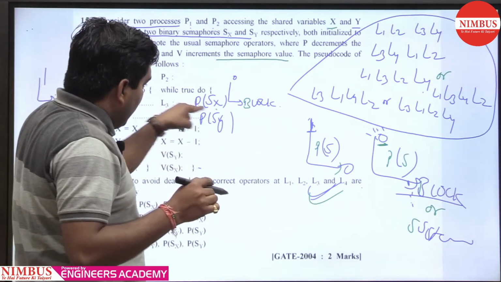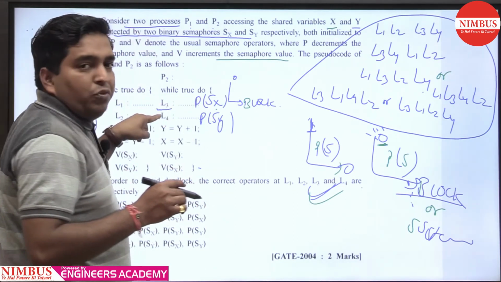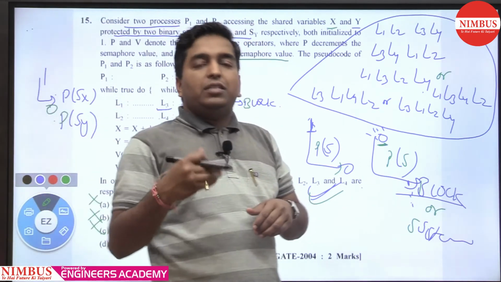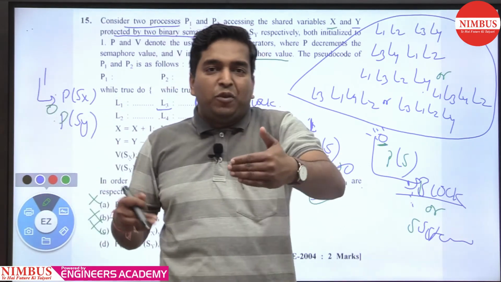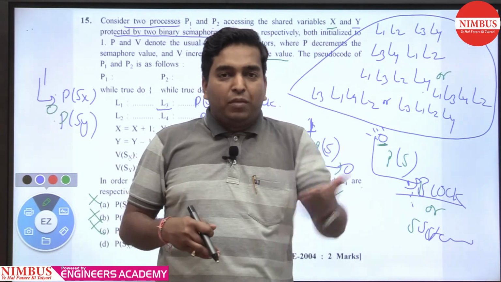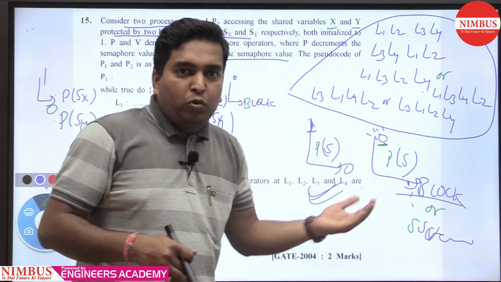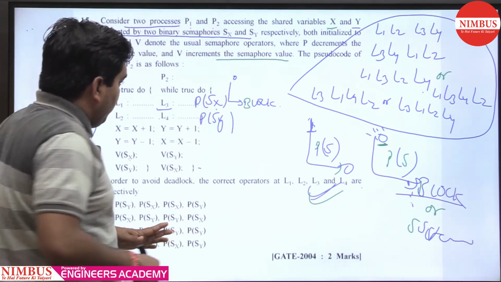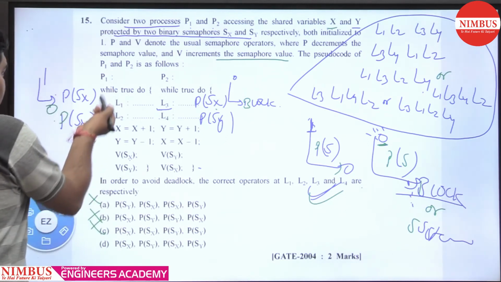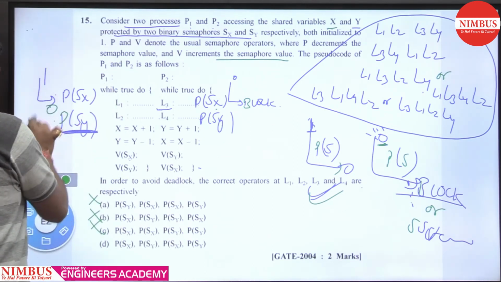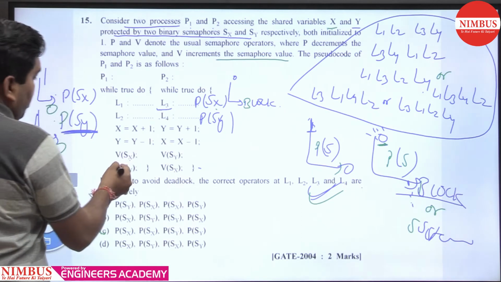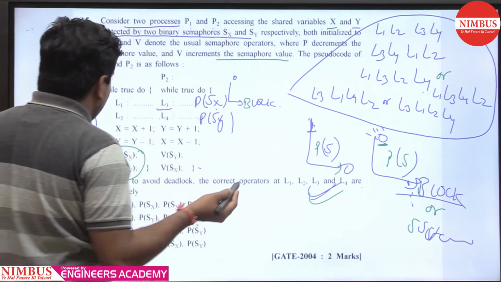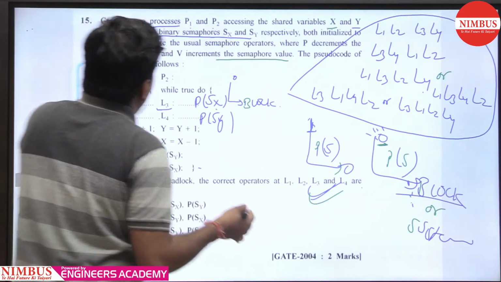If it is blocked on L3, then it will not execute L4. For example, if you have 3 gates and you are stopped at the first gate, you cannot proceed further. If you are out at level 1, you cannot go to the next level. So here this gets blocked. Now P1 remains unblocked and the value of Sy is 1, 1 to 0. It continues. After performing, it gives the signal. So either P1 or P2 will continue, if we start from P1.